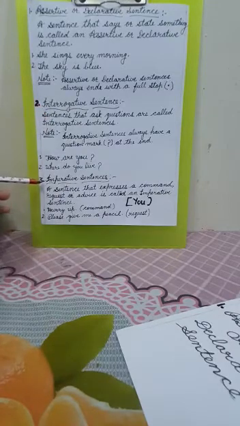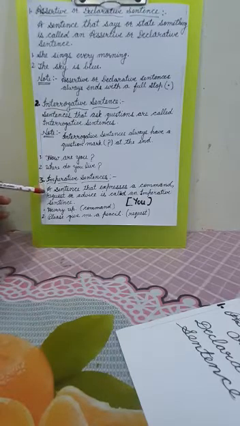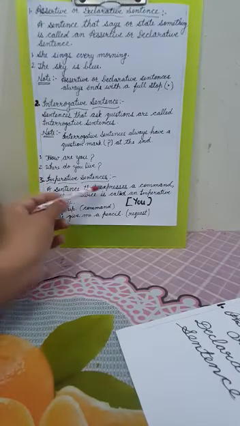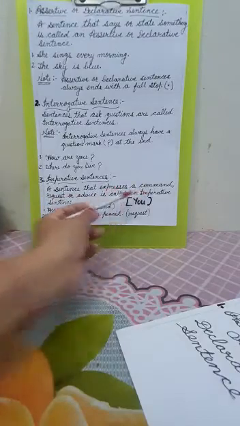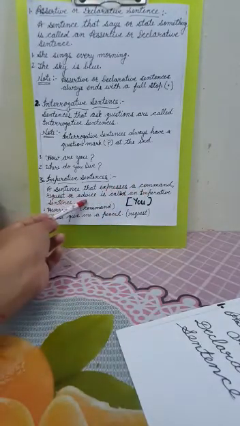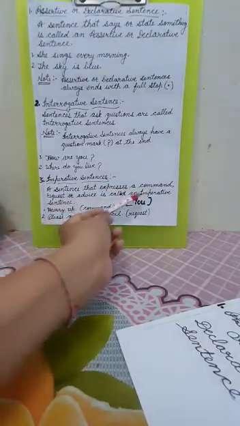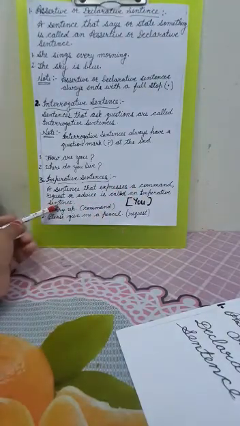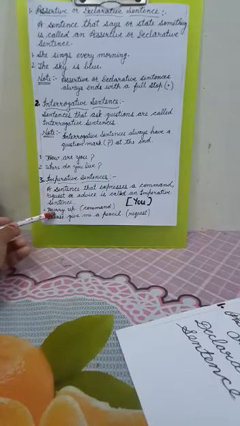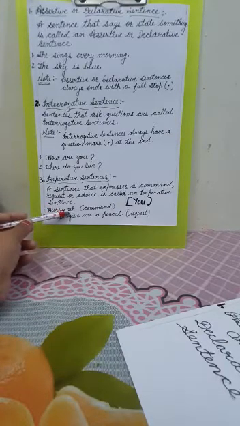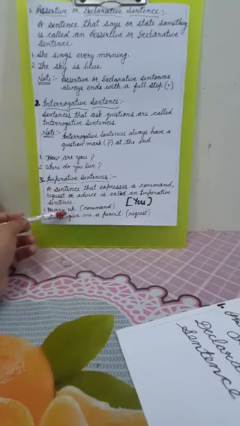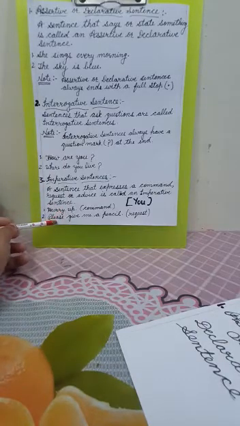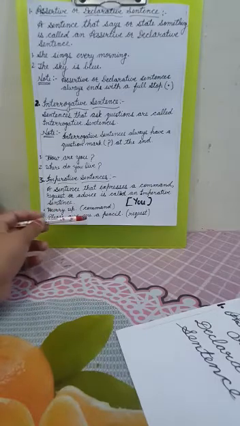Let's move on. Third kind of sentence, that is imperative sentences. A sentence that expresses a command, request or advice is called an imperative sentence. For example, hurry up. Here it is giving a command. Second example is please give me a pencil.